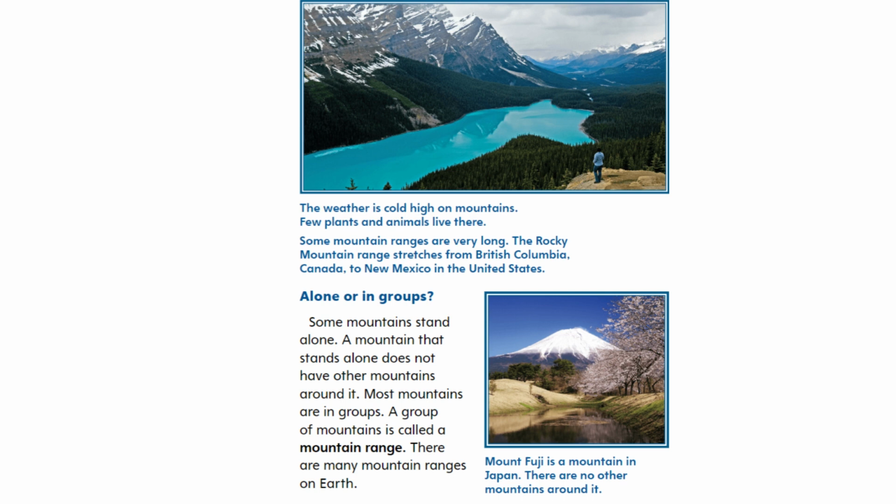Alone or in groups. Some mountains stand alone. A mountain that stands alone does not have other mountains around it. Most mountains are in groups. A group of mountains is called a mountain range. There are many mountain ranges on Earth. Mount Fuji is a mountain in Japan. There are no other mountains around it.